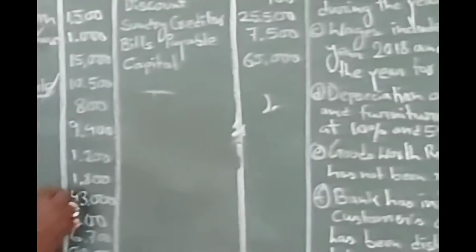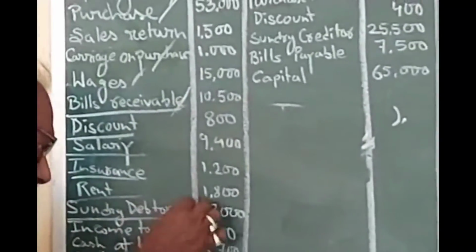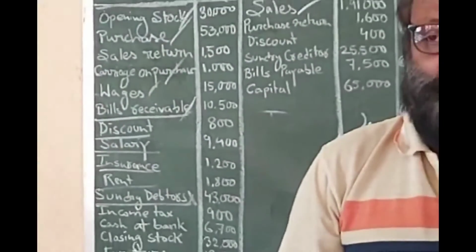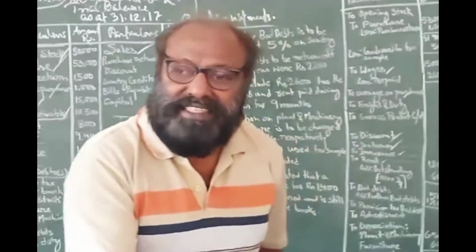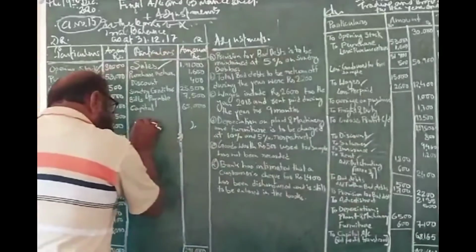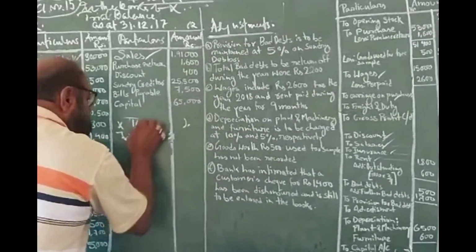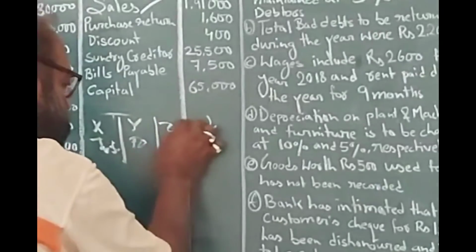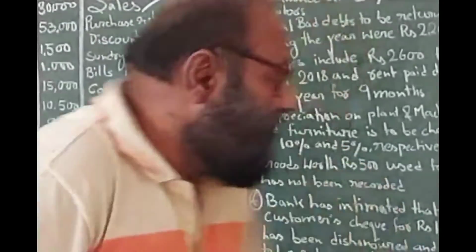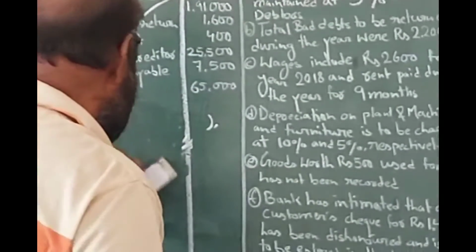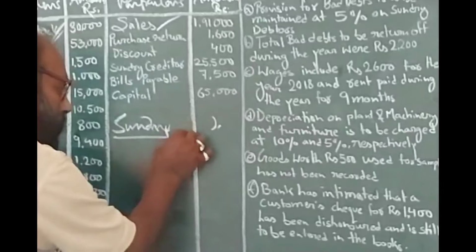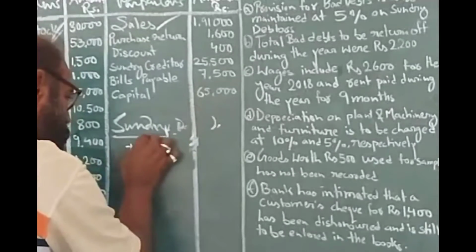Now see, then comes sundry debtor. Sundry debtors, or debtors, are created how? Whenever you are selling goods, the goods may be sold for cash. If the goods are sold for cash, it is cash account debit to sales. But when the goods are sold on credit, what do we do? Debtor, say Mr. X account debit to sales, 2 cents. Then Y account debit 2 cents, Z account debit 2 cents. So X, Y, Z are the different debtors, and these different debtors are technically taken under the head sundry. Sundry means in Bengali or Hindi 'vivid', many. So sundry debtors account debit to sales.